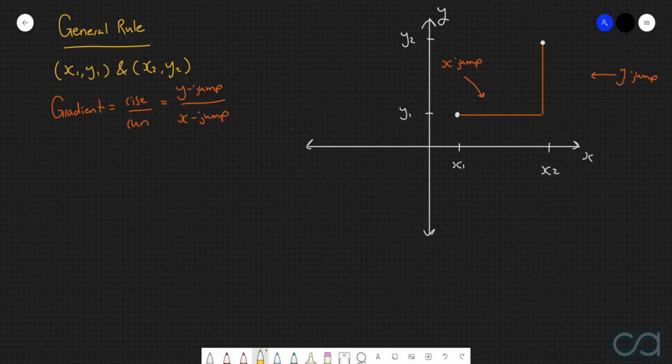Now, let's see if we can express the x jump and the y jump in terms of x1, y1, x2, and y2. So let's start off with the y jump. We can see that this point here is aligned with y1 and that this point here is aligned with y2, which therefore means that this distance here is going to be given by the difference in these two y coordinates. So in other words, this rise is going to be given by y2 minus y1.